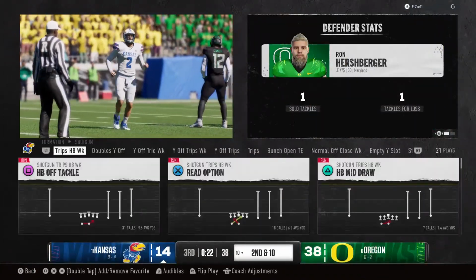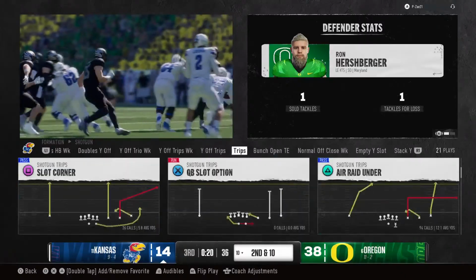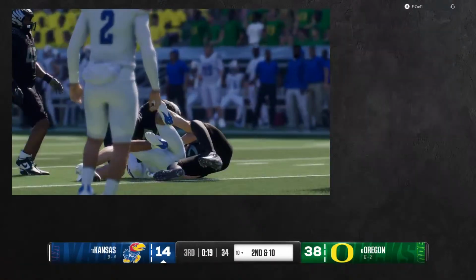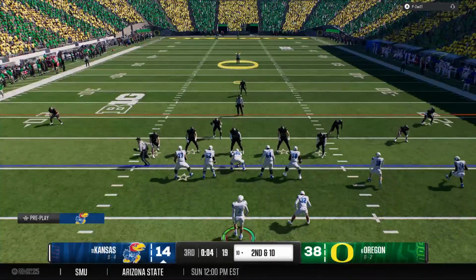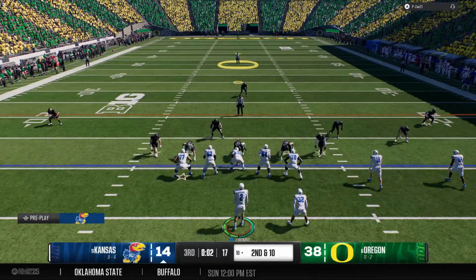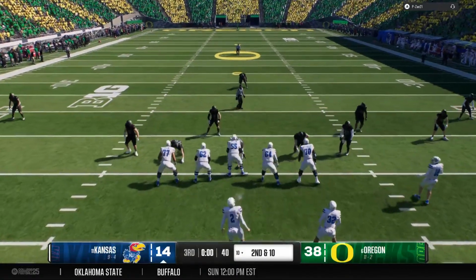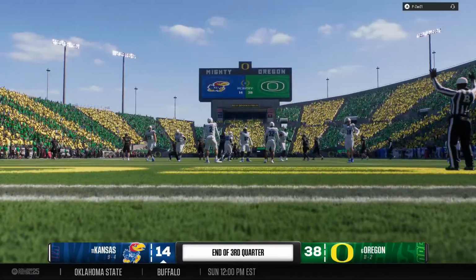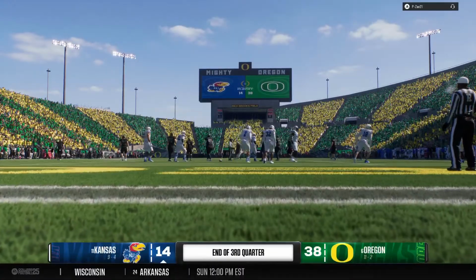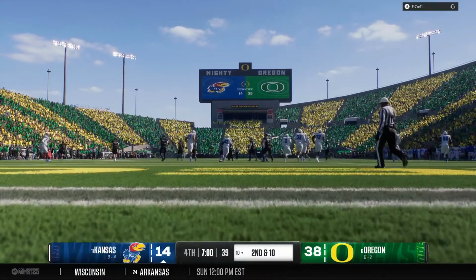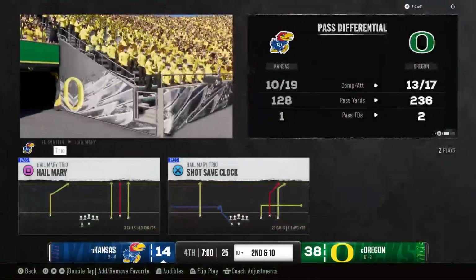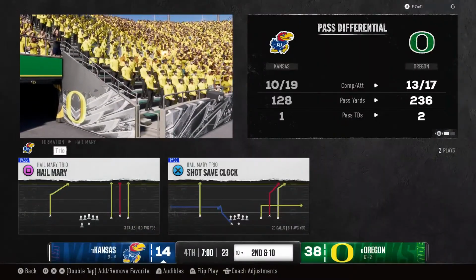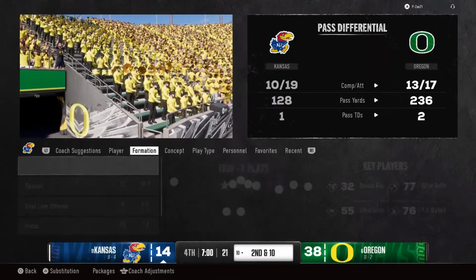Chris, I'll be really honest with you. I don't know why they continue to try to run the football. I'm all about balance. I'm all about trying to make sure a defense has to defend the run and the throw. But at this point in the game, they haven't been able to run the ball. They're going to have to go through the air if they're going to come back and take the lead in this game at some point. Oregon 38, Kansas 14.